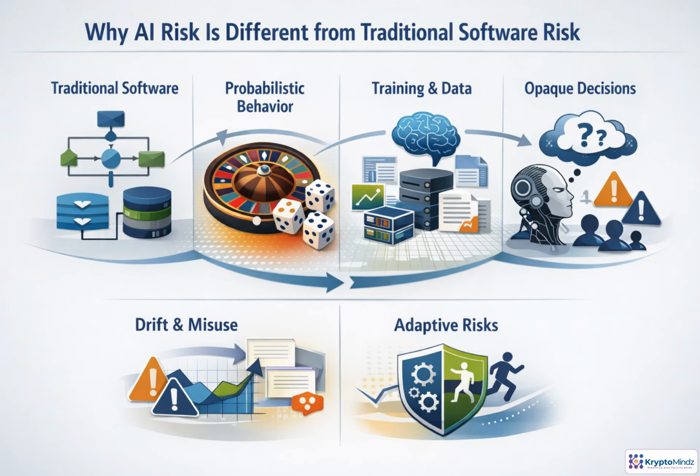Traditional software risk is often tied to fixed logic, known inputs, and repeatable workflows. When the same conditions occur, we expect the same result. AI-enabled systems behave differently. Their outputs depend on training data, context, prompts, and user interaction. They can sound confident while being wrong or biased, and their risk can change after deployment through drift, misuse, or new situations. Controls therefore need to cover both design and live behavior.